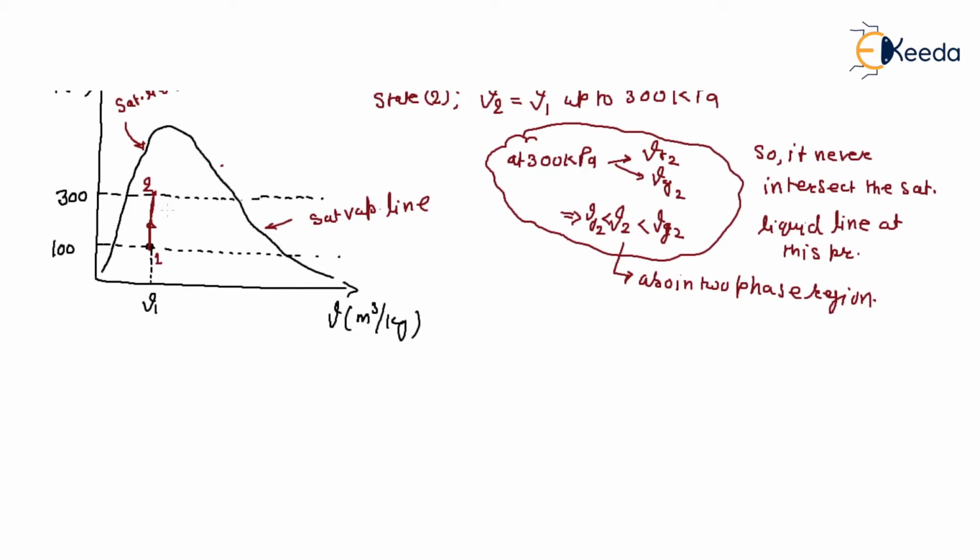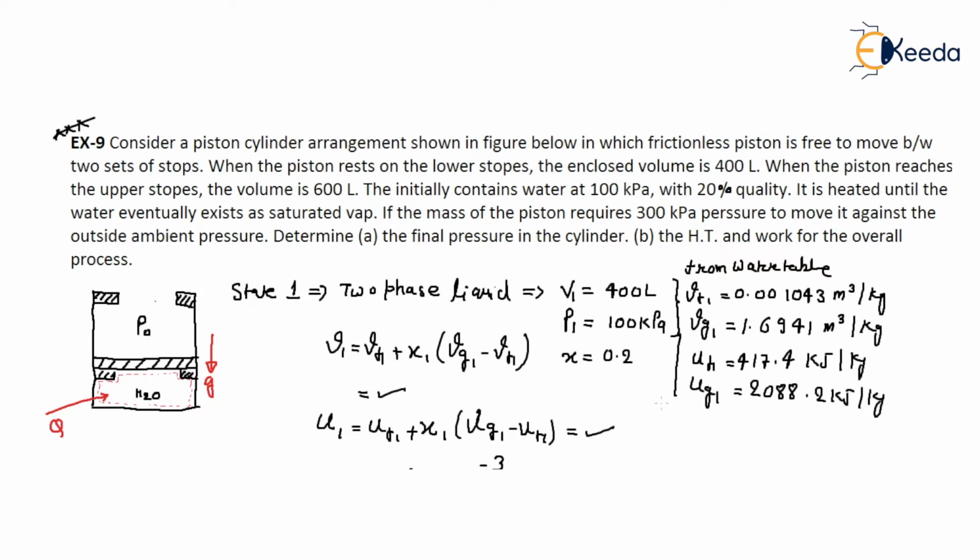Now you continuously supply heat. If you continue to supply heat, it is heated until it eventually exits as a saturated vapor, if the mass of the piston requires 300 kilopascal to move it against ambient atmospheric pressure.